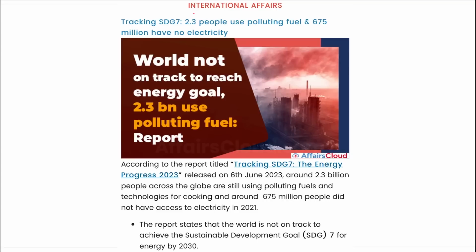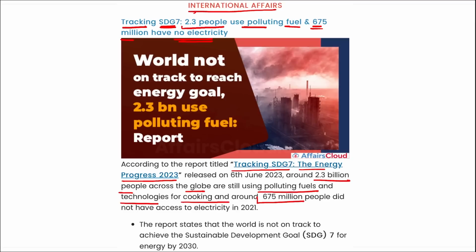Next is your international affair. Tracking Sustainable Development Goal 7: around 2.3 billion people use polluting fuel and 675 million people have no electricity. According to the data that was recently released in this report, Tracking SDG 7, the Energy Progress Report 2023, around 2.3 billion people across the globe are still using polluting fuels and technologies for cooking, and around 675 million people did not have access to electricity in 2021.